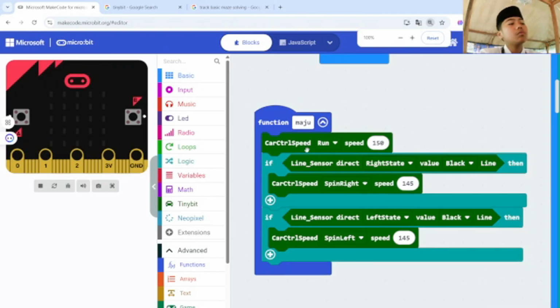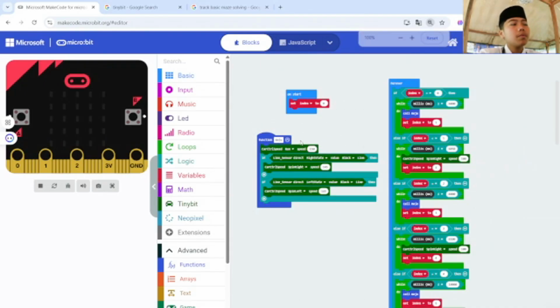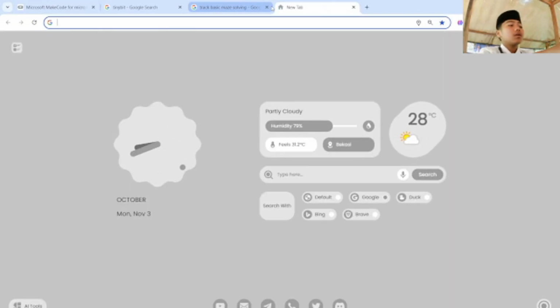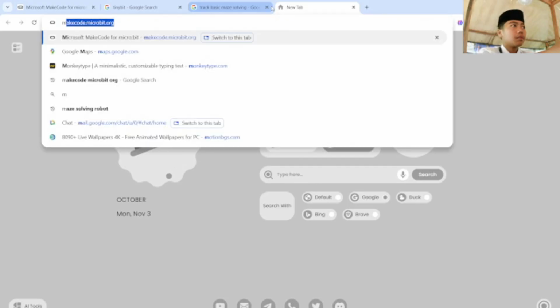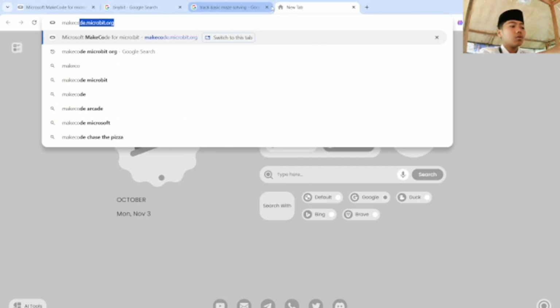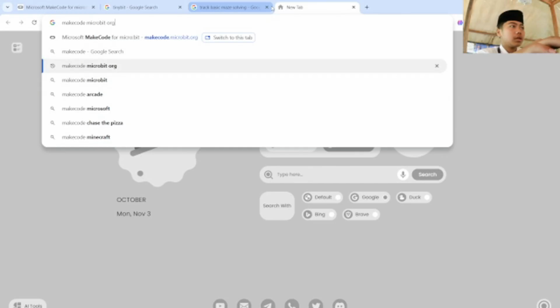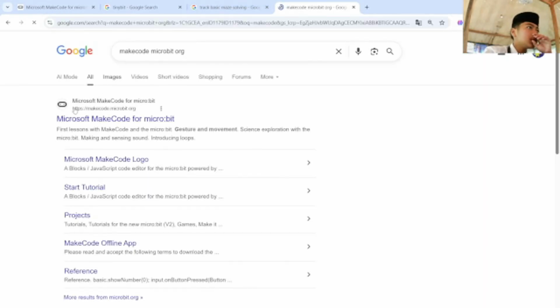Do you know about this website? If you have not yet watched my last video, you can go to Chrome or Google and search for make code microbit org, like this, and then this is the website.